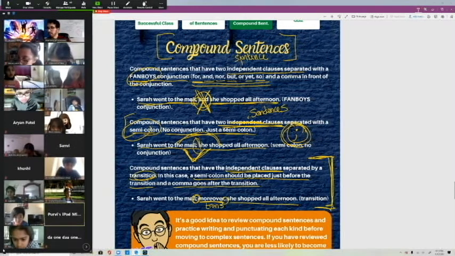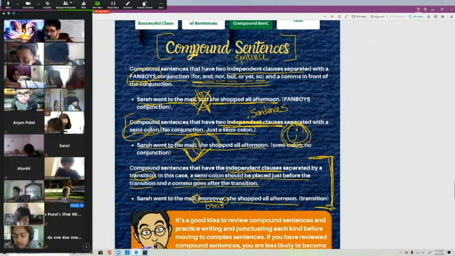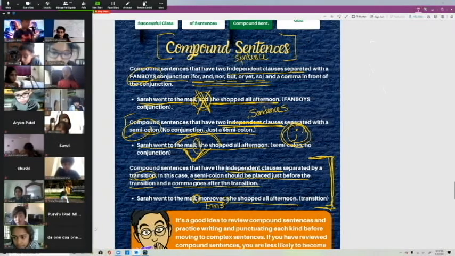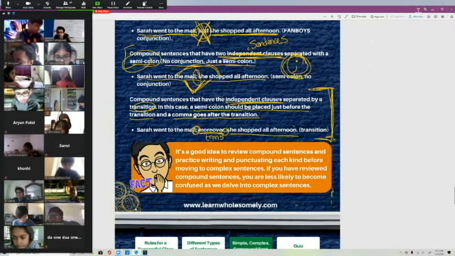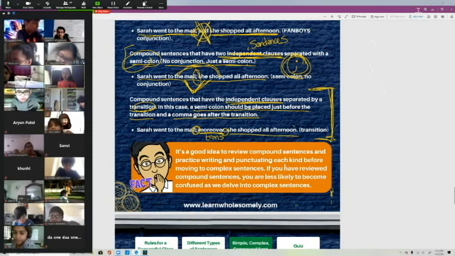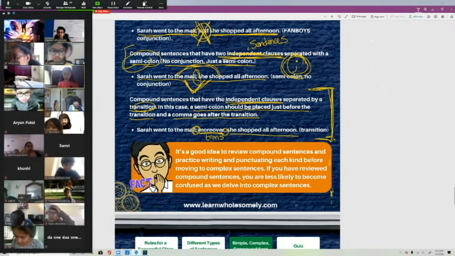Akshita, you can definitely benefit from this. Mikhail. Akshita, I'm guessing you're in 6th grade? 5th grade? 4th grade? Okay, in 4th grade. So you could use a transition in between the semicolons. Okay, so it's a good idea to review compound sentences and practice writing and punctuating each kind before moving to complex sentences. If you have reviewed compound sentences, you're less likely to become confused as we delve into complex sentences.